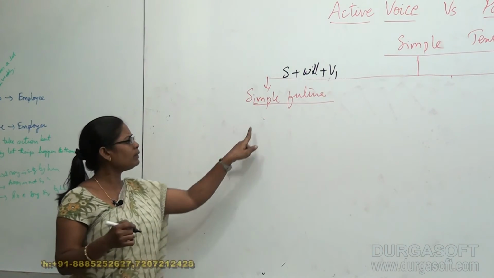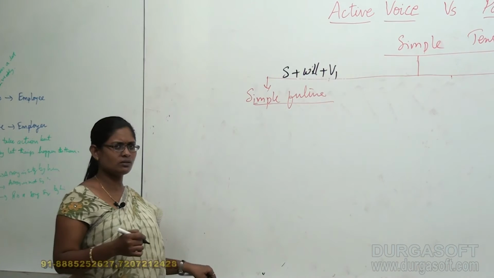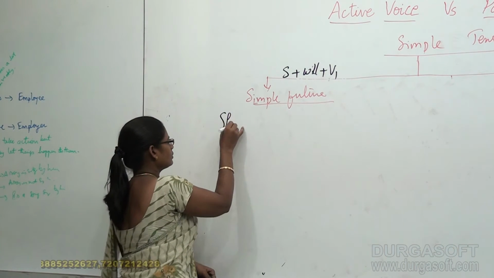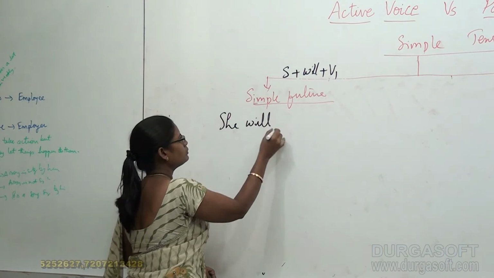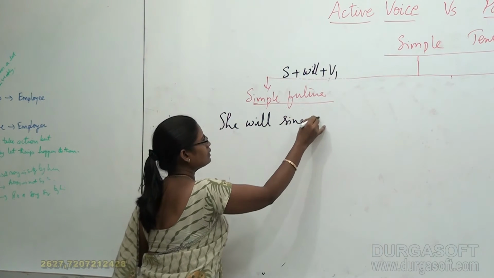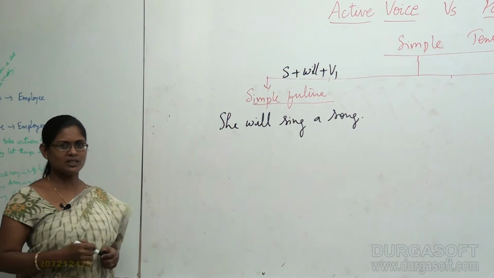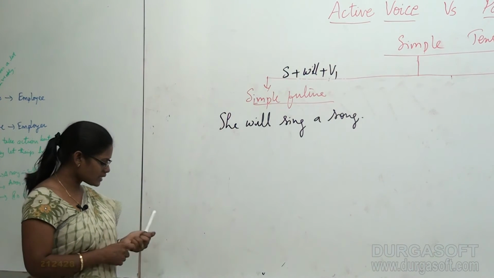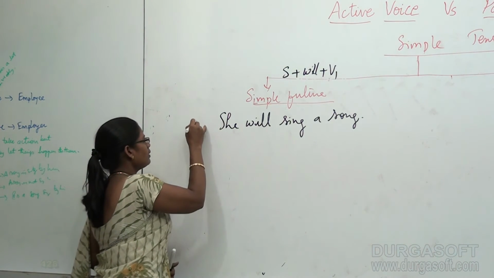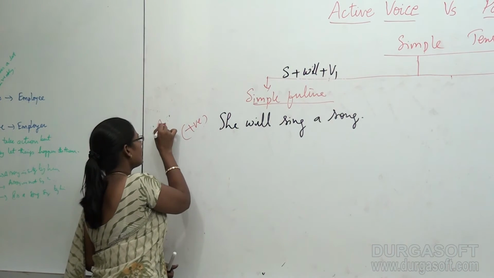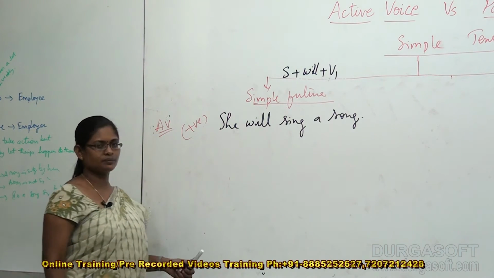What was the example that was dealing with simple future tense? Very good. She will sing a song. This is the example that we are dealing with, right? In fact, I say that this is my positive active voice.